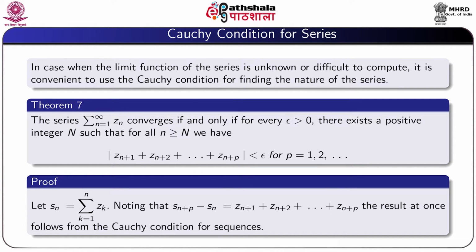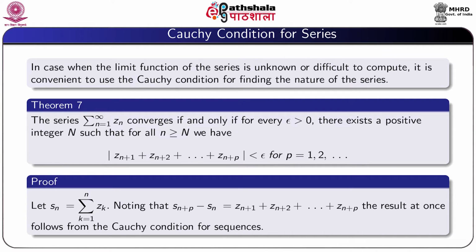Now we state the Cauchy condition for series. In case when the limit function of the series is unknown or difficult to compute, it is convenient to use the Cauchy condition for finding the nature of that series.